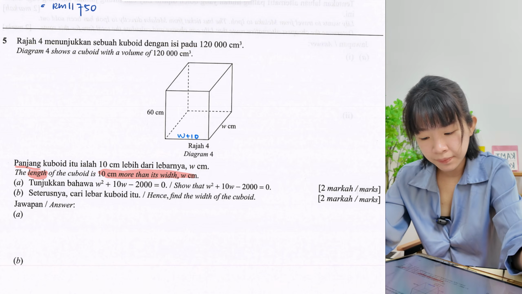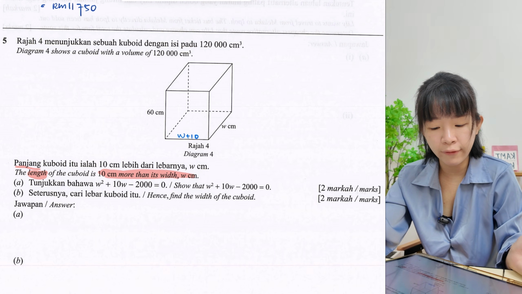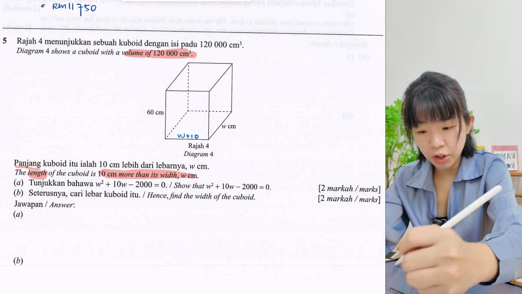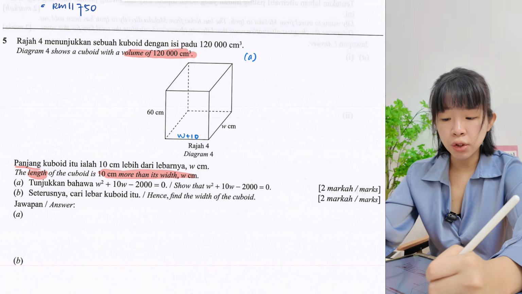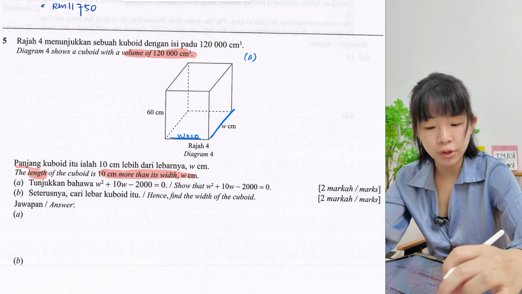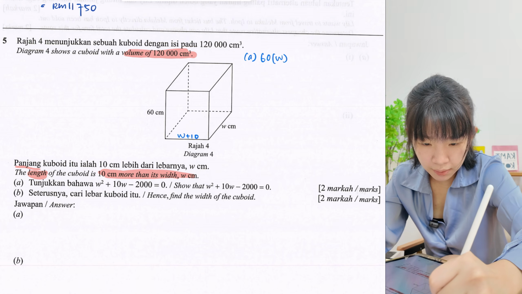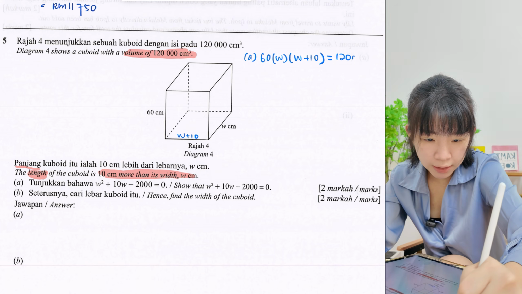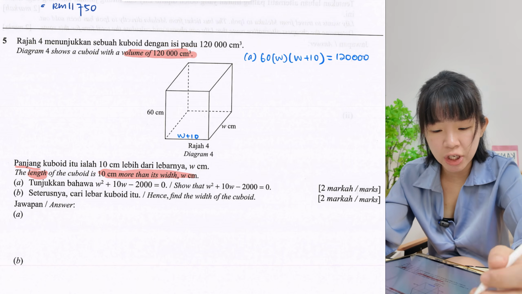Correct? Okay, so part A, they ask us to show to get this answer. Okay, so how do we form this equation? So they give us the volume. Now we're going to form an equation using volume. Okay, write the answer here. So to find the volume of a cuboid is always length times width times height. Correct? So we just put these three together. Okay, we have 60, we have W, we have W plus 10 equals the given volume 120,000. Okay, 120,000. So now we simplify and arrange in general form.